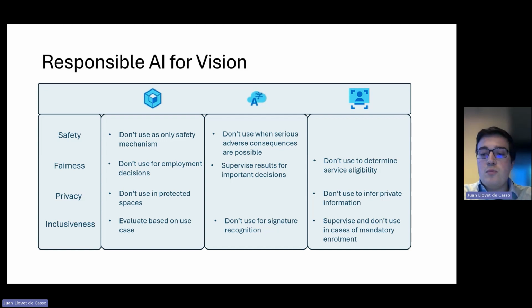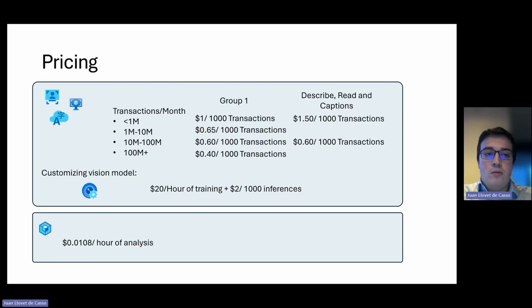A good use case for this model, for example, would be a touchless entry into a concert venue to avoid any issues with tickets, but it still should be supervised to make sure that if the model were to fail and not correctly identify someone, those people wouldn't lose their tickets, or any similar case would apply in supervision for the model.